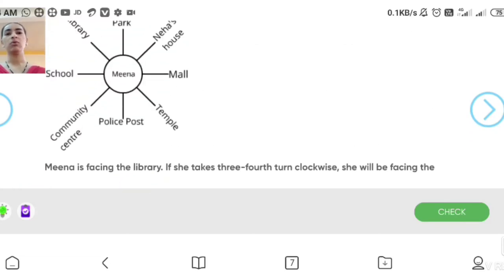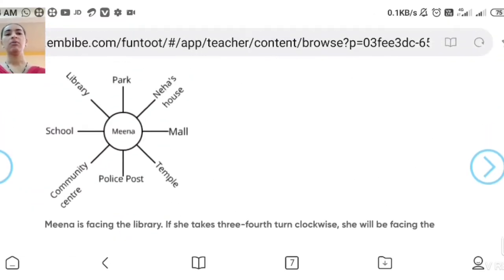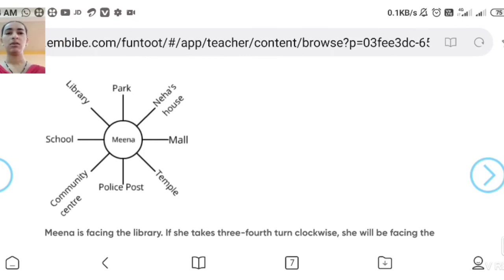You have to imagine that you are Meena and you are standing in front of the library. Your face is in front of the library and if you turn 3/4, 3/4 means 270 degrees. Take the first half turn, which means 180 degrees, so you will be facing the temple.